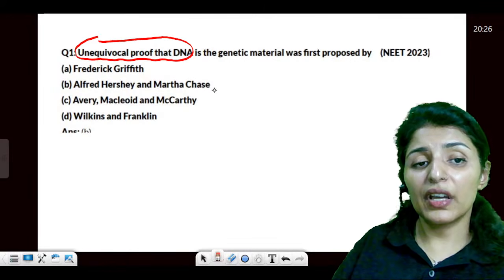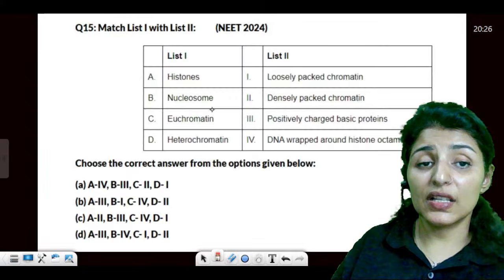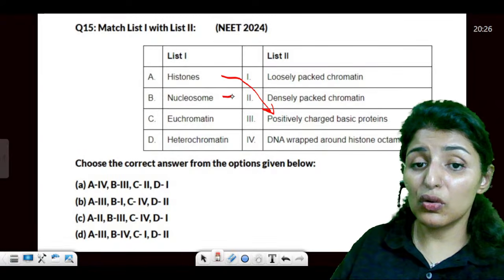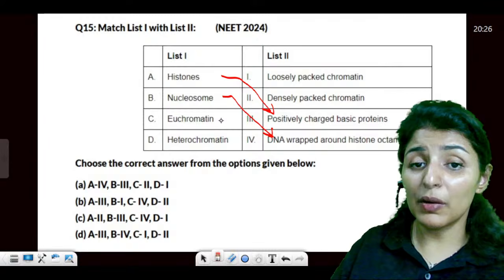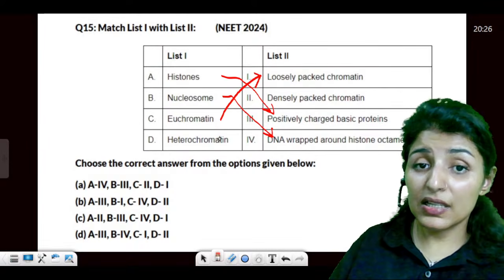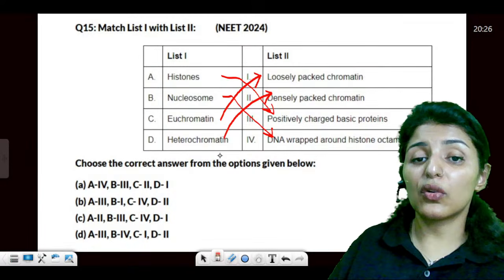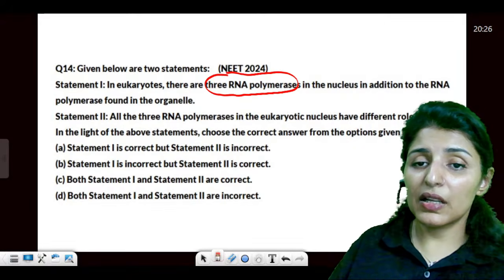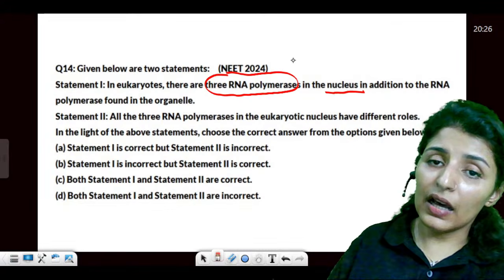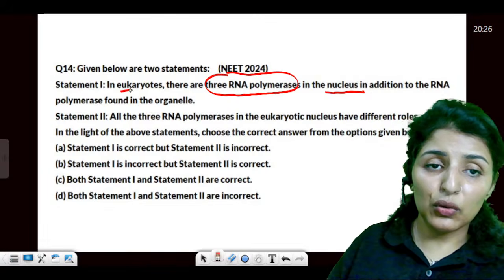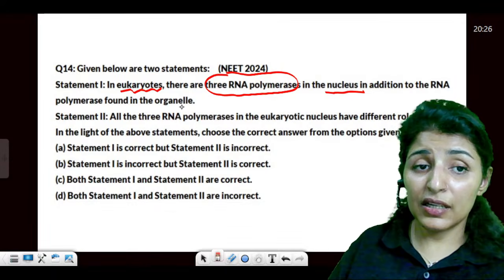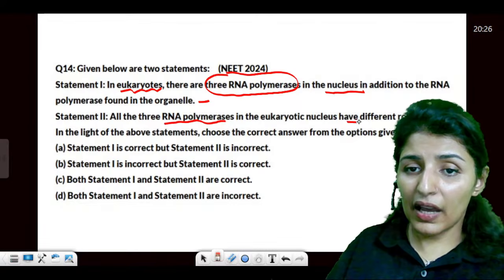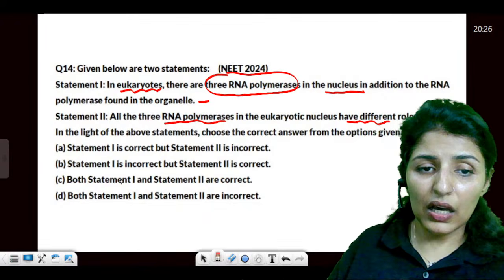Moving on to unequivocal proof. I just told you who gave the unequivocal proof, Hershey and Chase. Histones are positively charged because they're basic. Nucleosome is DNA wrapped with histone. Euchromatin is loosely bound, so it is active in transcription, and heterochromatin is densely packed. In eukaryotes, guys, there are 3 RNA polymerases in the nucleus, RNA polymerase 1, 2, 3. So eukaryotes have different types of polymerases, in addition to the RNA polymerase found in the organelle. And all 3 in the eukaryote have different roles. This is true. Both are true.